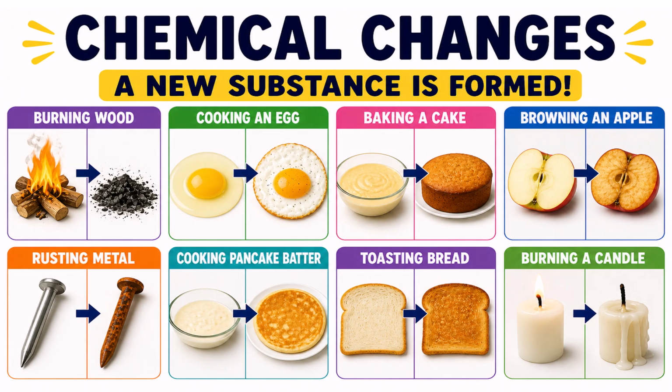Chemical changes. A new substance is formed. Take a look at all of the pictures below. We will discuss one or two of them. The burning wood turned to ashes. And then the cake batter and the pancake batter turned to a solid type of bread.